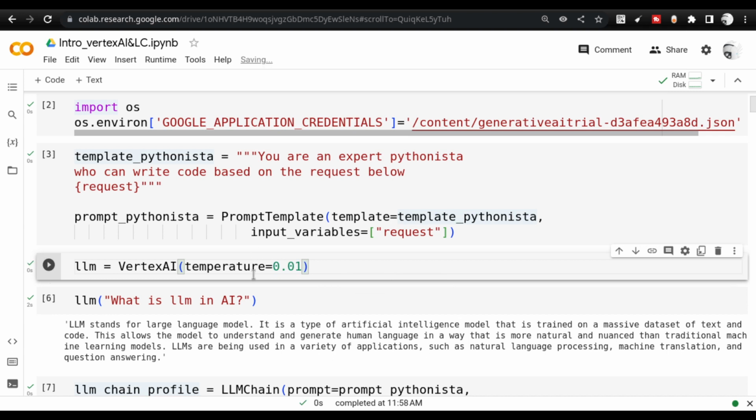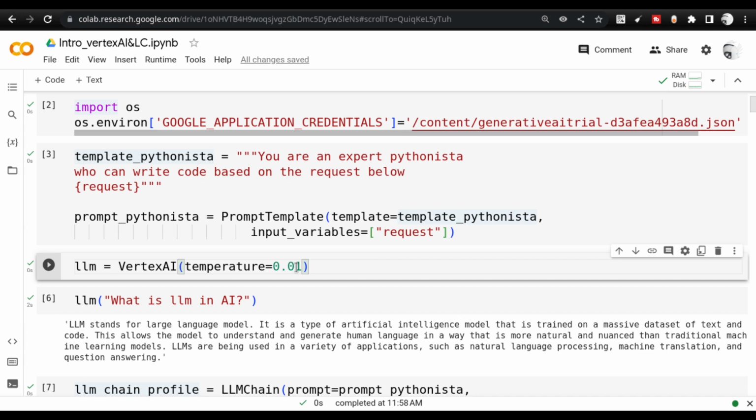The more you go to a lower temperature range, the randomness which the model creates will be reduced. It's not that the creativity of the model is reduced. No, there is no creativity in large language models. Large language models are internally a mathematical and statistical model which works on probability.